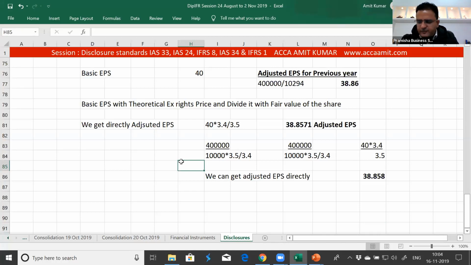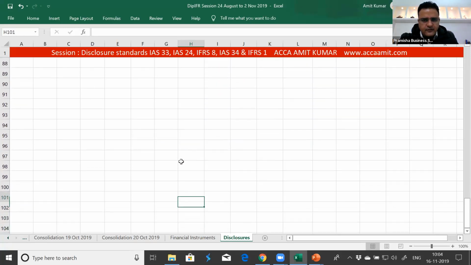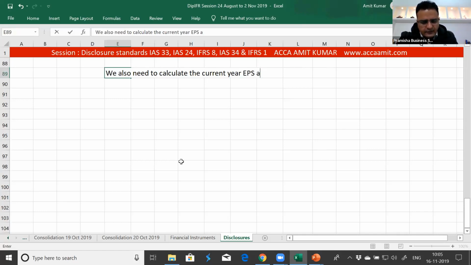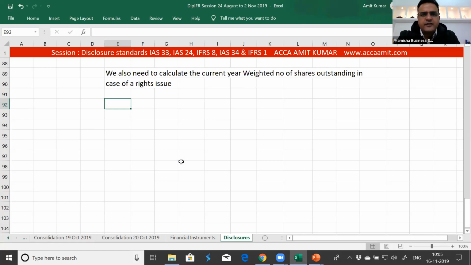Now this is the adjustment required for the previous year EPS. We also need to calculate the current year EPS and current year weighted average number of shares outstanding in case of a rights issue. We need to calculate this.